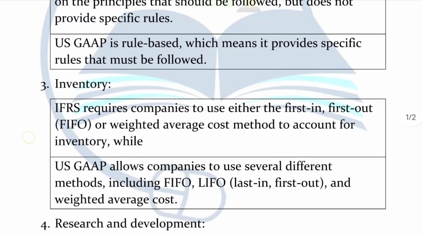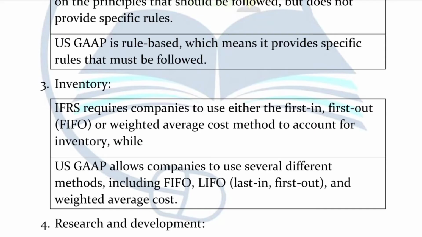Coming to the third difference, on the basis of inventory. If we talk about IFRS, that means International Financial Reporting Standards, these are the accounting standards that mainly use the first in first out method, that means FIFO, or the weighted average cost method to record inventory in their books. In simple words, there are only two methods mainly followed by International Financial Reporting Standards to account for inventories in the books by the company.